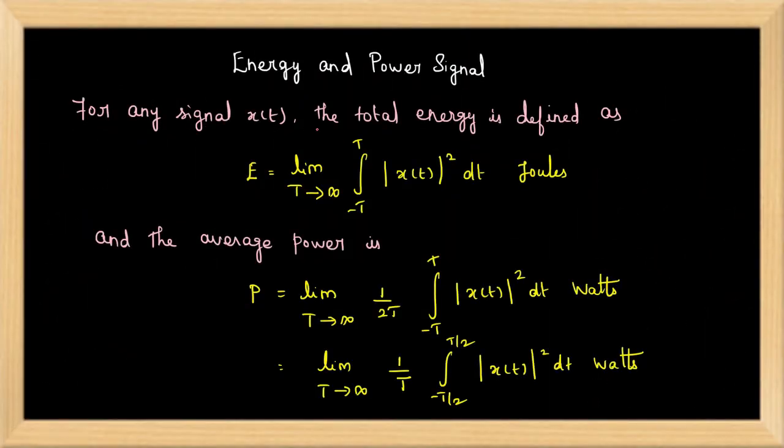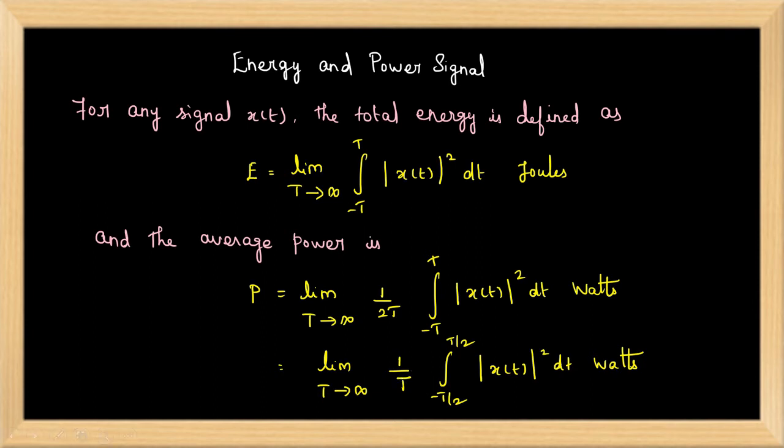For any signal x(t), the total energy is defined as E equal to limit T tends to infinity, integral from -T/2 to +T/2 of |x(t)|² dt, in joules. And the average power is limit T tends to infinity, 1/2T integral from -T to +T of |x(t)|² dt, in watts. Or we can use this formula also. Here the total duration is 2T, so it is divided by 2T. Here the total duration is T, so it is divided by T. We are averaging the time duration.